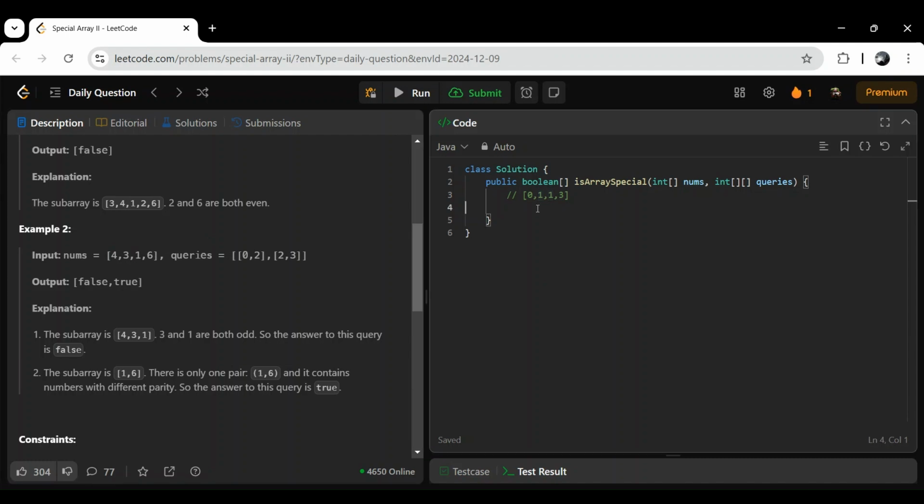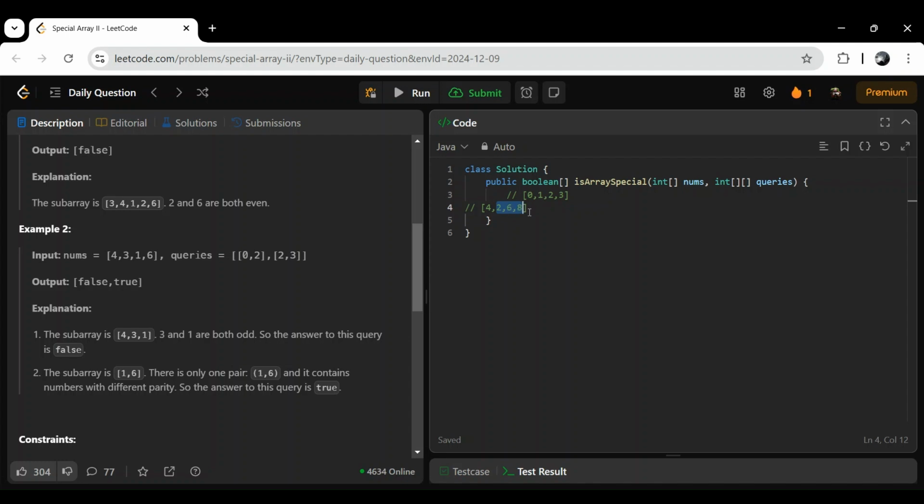Let's say we will consider 4 2 6 8. So 4 2 is even, 2 6 is even, and 6 8 is even. Okay, both are even. So this is our prefix array. So if my subarray is these, then how many pairs are existing? 2 and 6, 6 and 8.